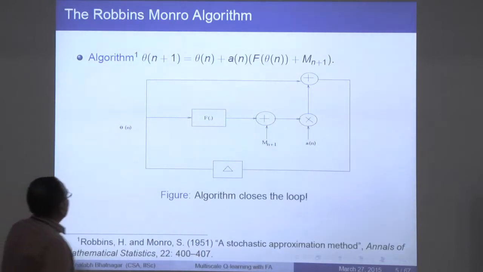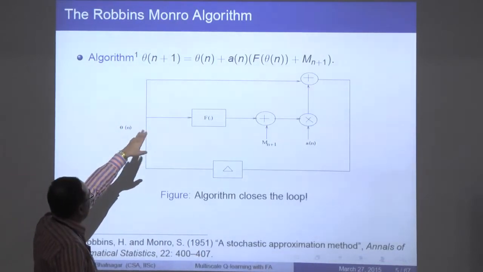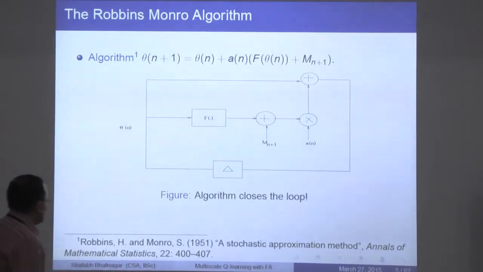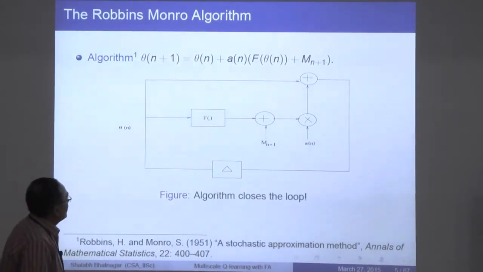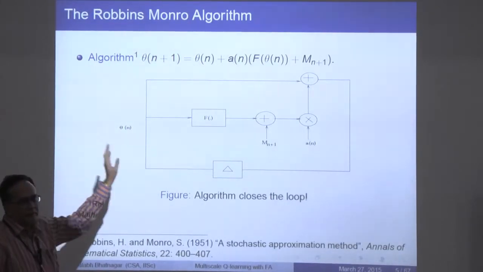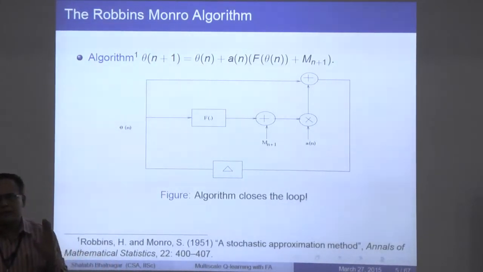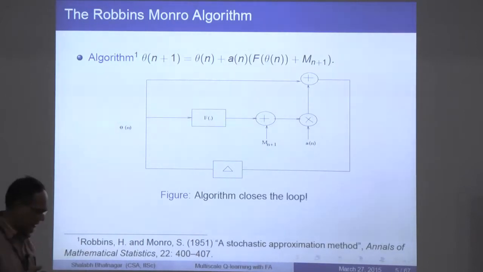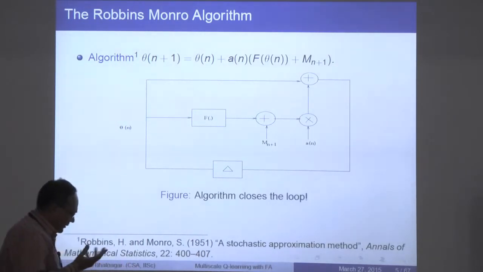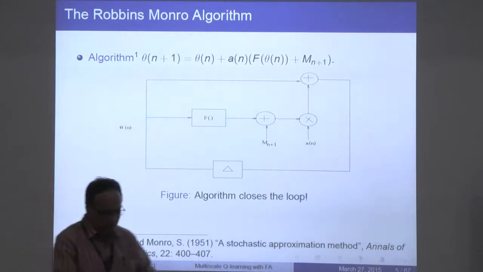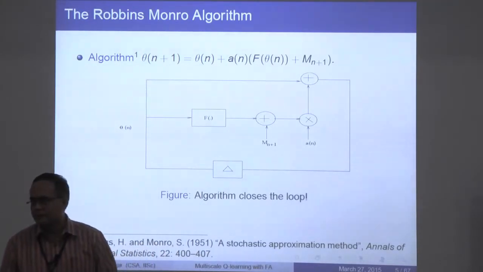So here is the algorithm, and the algorithm is essentially what is written up there. The nice thing about this is that if you impose some conditions on the step sizes, the a(n)s, and also the function f and so on, you can show that the sequence of iterates theta_n converges to a theta* that actually satisfies f(theta*) = 0. That's what you actually wanted to do in the first place. So that's the magic. The magic is that the noise somehow vanishes in the asymptotic limit. Alright.